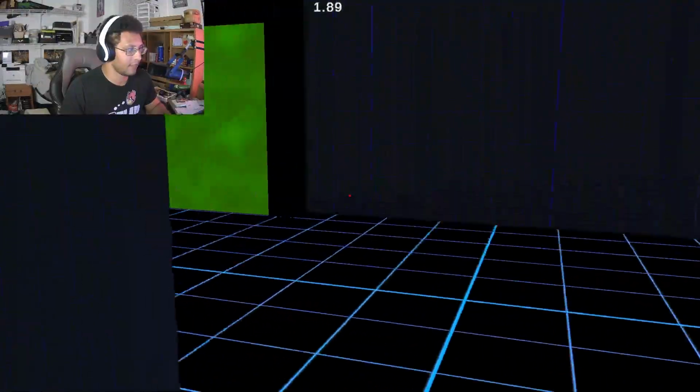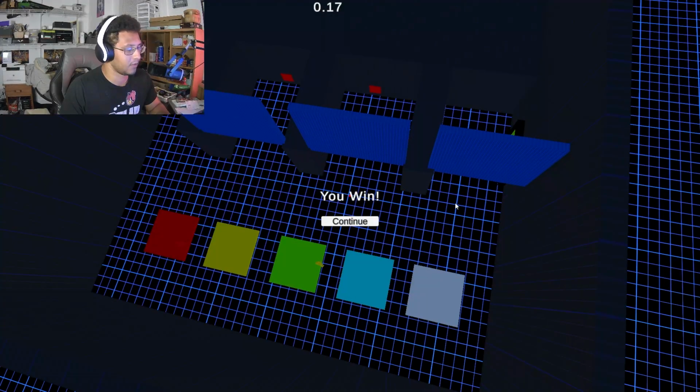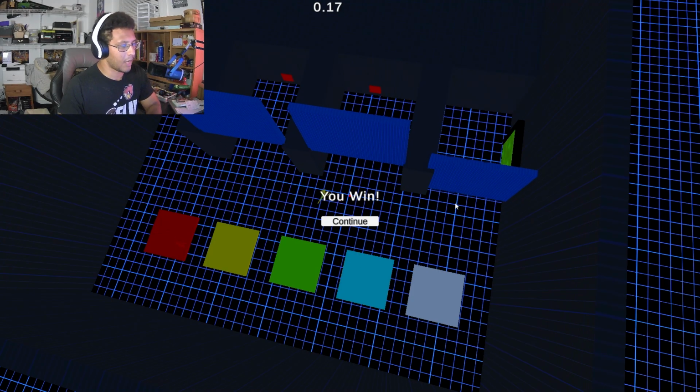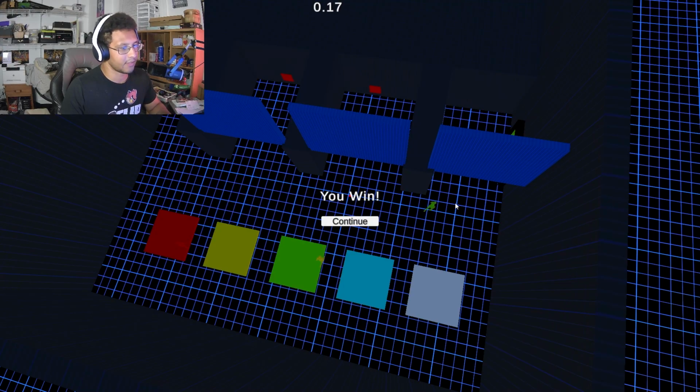And then I think we can make it in this one. Yeah, I'll make it into the portal with this one. Oh, 0.17 left. So you can see how it's all about timing, how each clone can immediately go right to the button. They don't have to run around and try to get 2 buttons. And here's the next one.